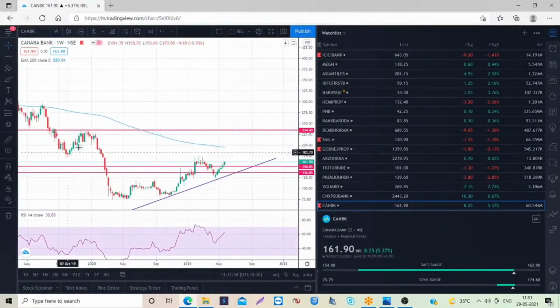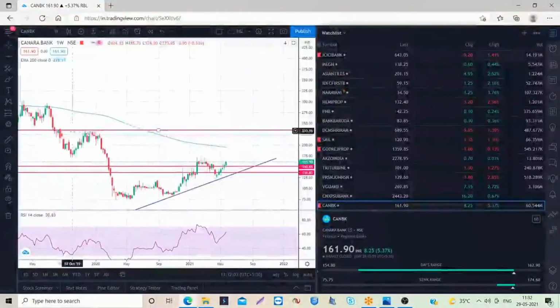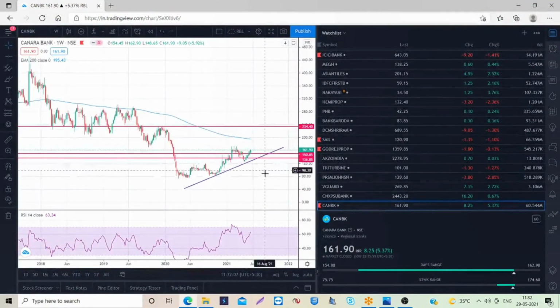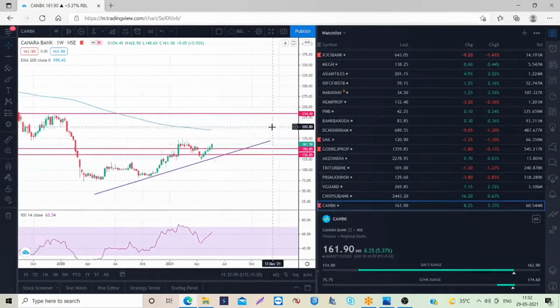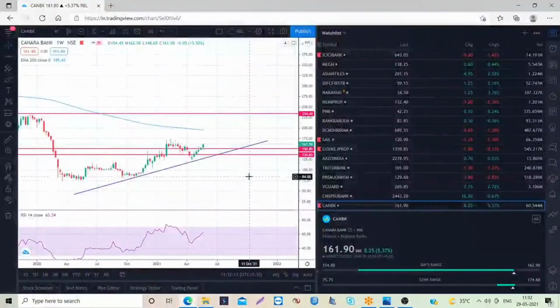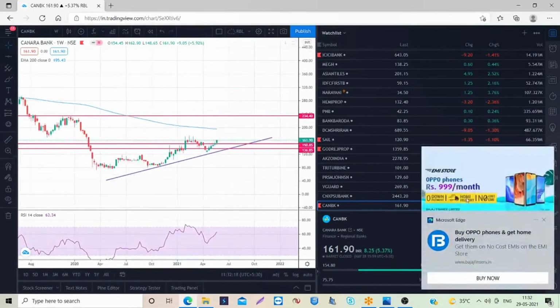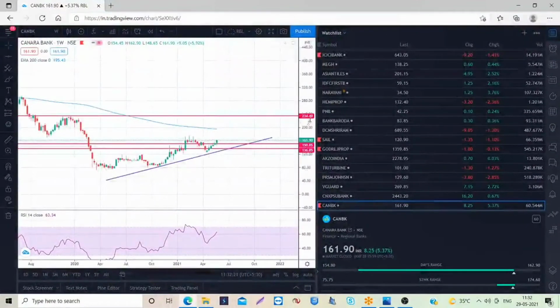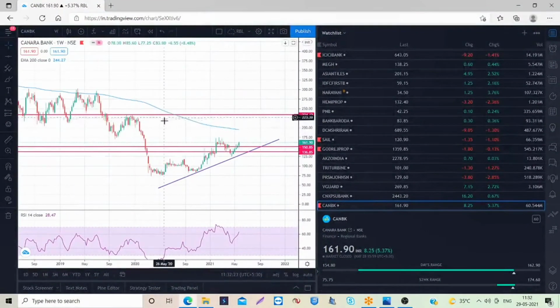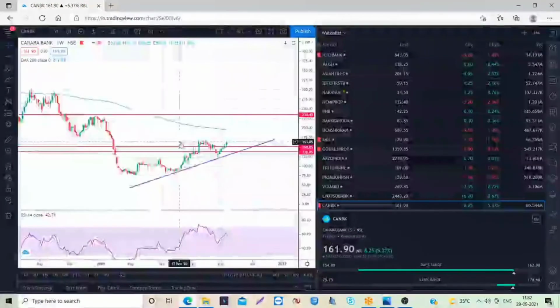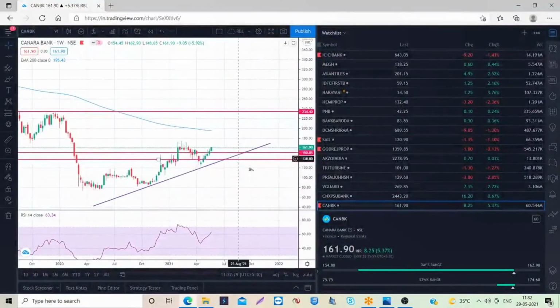Because we are seeing a pattern here, you know what the pattern is according to Dow theory. This is called the cup and handle pattern, and we are expecting this pattern. People who wish to hold the stock for the medium to long term can hold it. This can give a good rally, but we are short term or swing traders only, so we will not hold for such days. Based on the data on the charts, we will try to book the positions with reasonable profits.